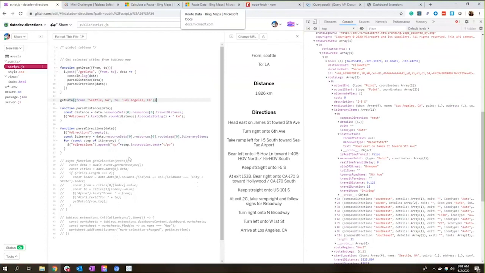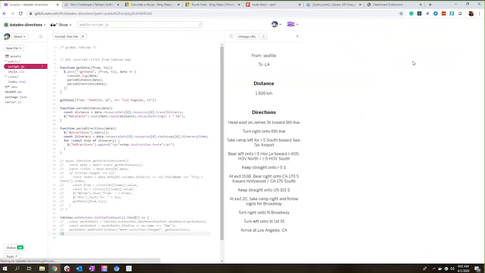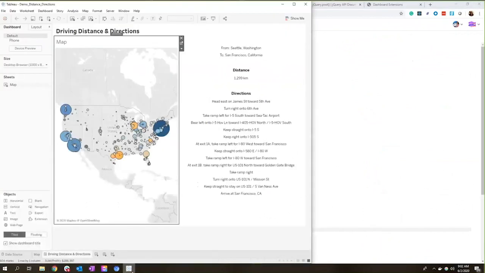Okay, so now we want to move into Tableau and make sure we get these points from our map. So the first thing we need to do is to make sure we actually are initializing Tableau. So we're going to go ahead and initialize Tableau down here. And I'm now going to swap over to our Tableau view. Don't need to look at this in Glitch anymore. I want to see it show up here. So I'm going to reload